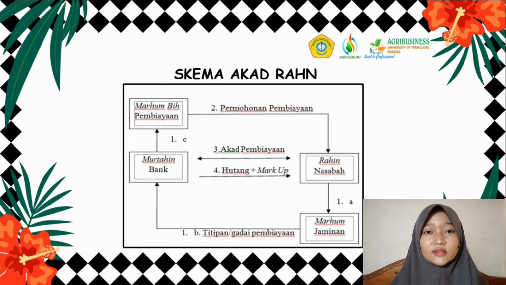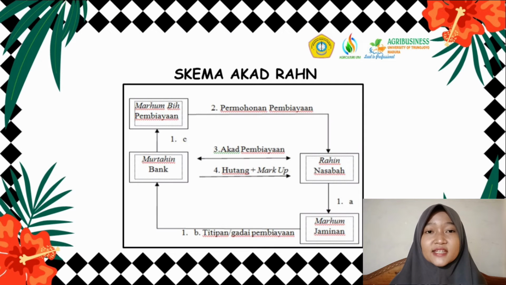Through the rahn contract, the customer submits movable goods and then the pawn shop stores and maintains them in the place provided by the Pegadaian. From the storage process, costs will arise, which include the investment value of the storage area, maintenance costs, and the entire activity process.